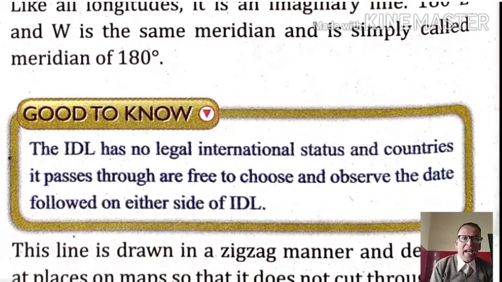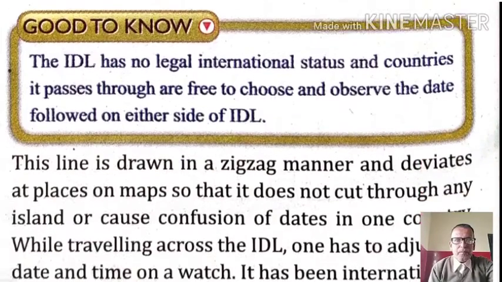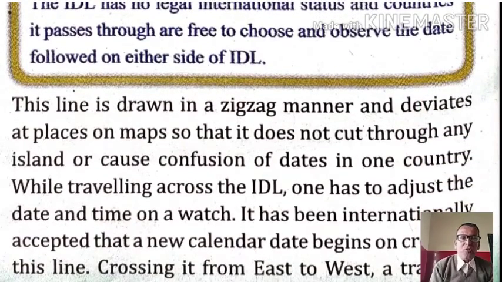The IDL has no legal international status, and countries it passes through are free to choose and observe the date followed on either side of the IDL. This line is drawn in a zigzag manner and deviates at places on maps so that it doesn't cut through any islands or cause confusion of dates in one country. While traveling across the IDL, one has to adjust the date and time on a watch.